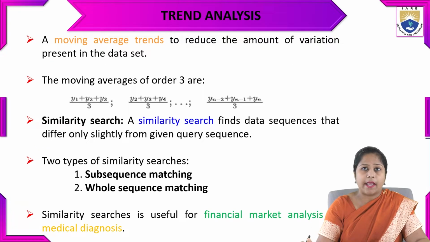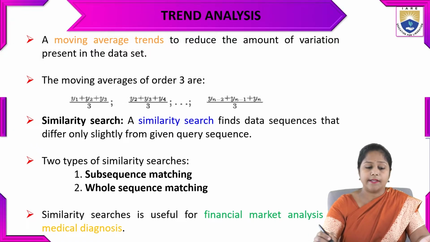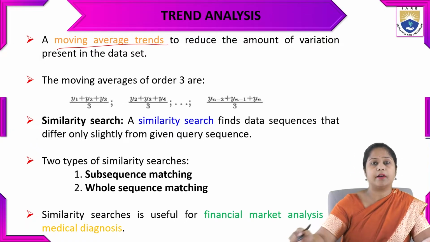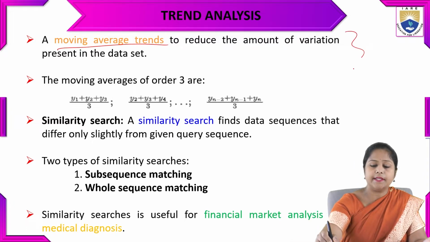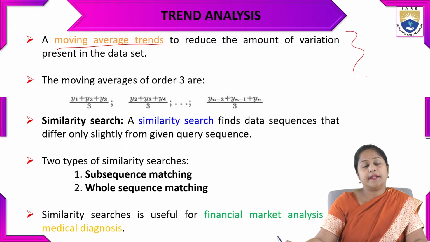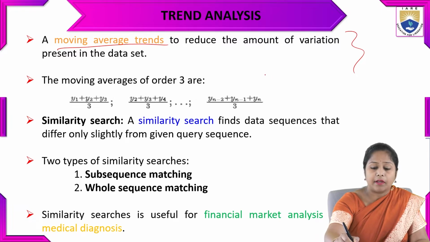Now a moving average trend. For the trend analysis, the model has to use the average moving trend, to reduce the amount of variation that is present in that particular data set. So how are we going to count the moving average? Here is an example of that.